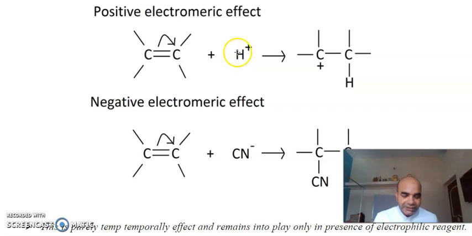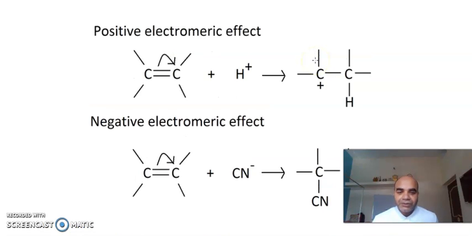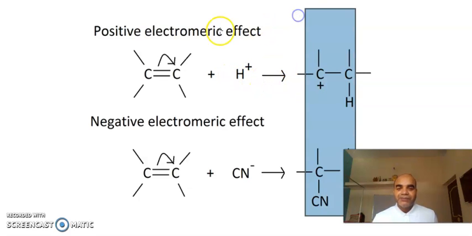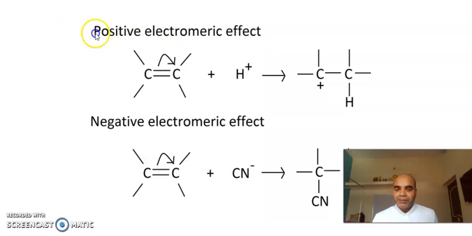When the electrophile influences this molecule, the pi bond is shifted from one carbon to the other carbon, and this generates a positive charge on the carbon. This can be of two types, depending on whether an electrophile or a nucleophile is reacting. If an electrophile is reacting, it will generate a positive charge, and this is known as the positive electromeric effect.